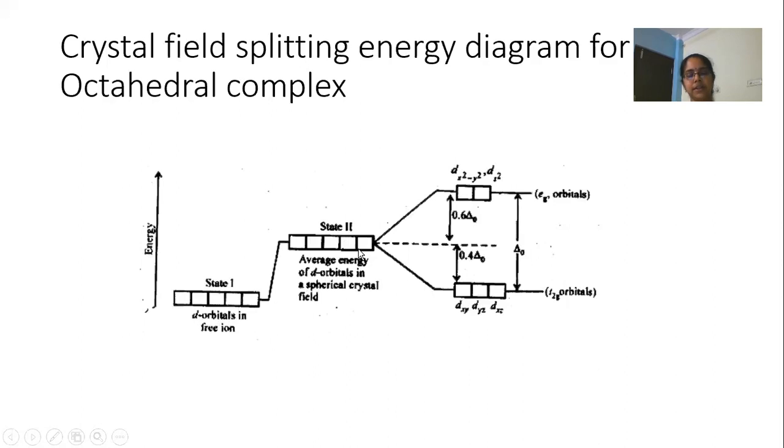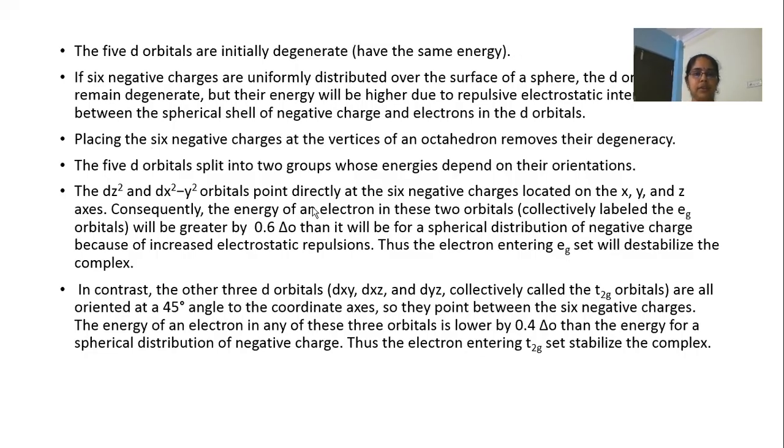But as that is not the actual situation, the d orbitals are oriented in different ways. The eg set of orbitals, which are in the direct path of the ligands, undergo greater repulsion than the t2g set of orbitals. That is the crystal field splitting energy level diagram in octahedral complex. See, the 5 d orbitals are initially degenerate.